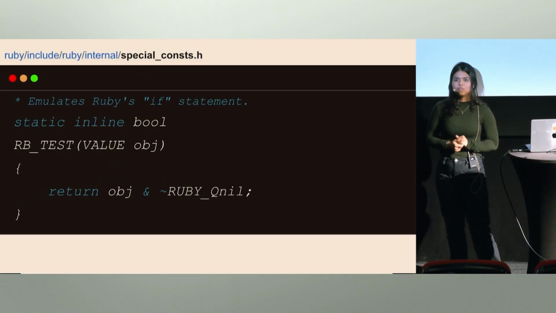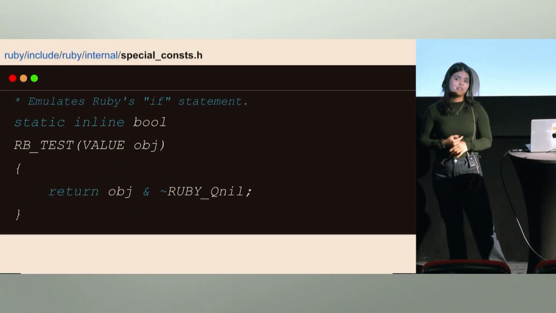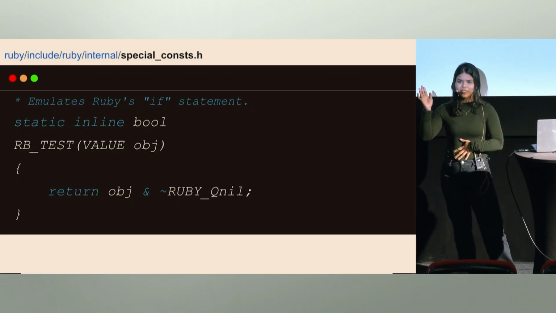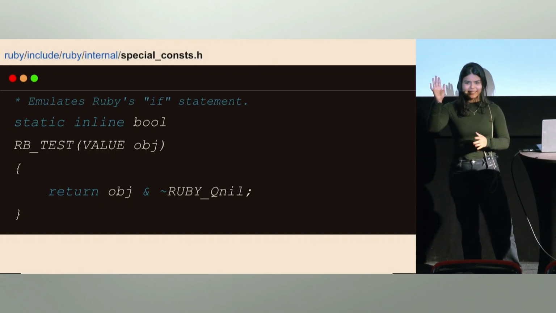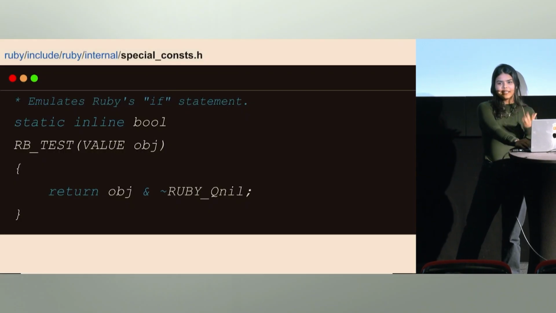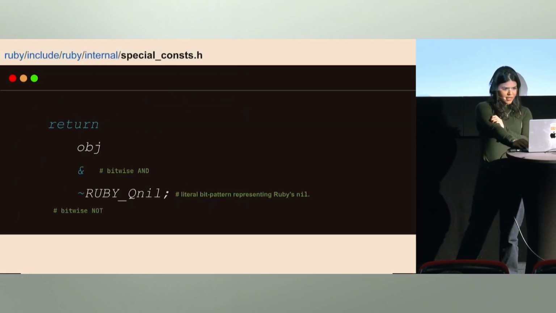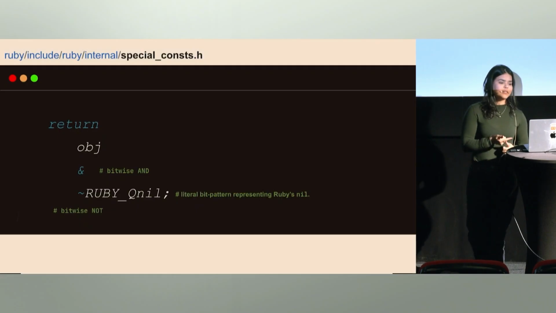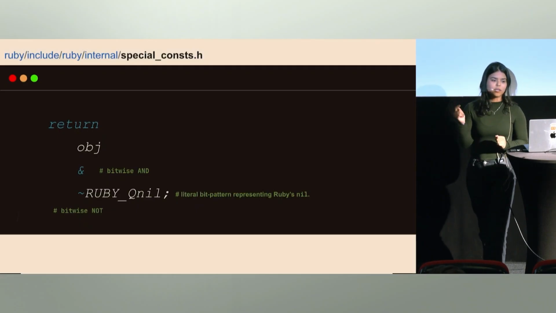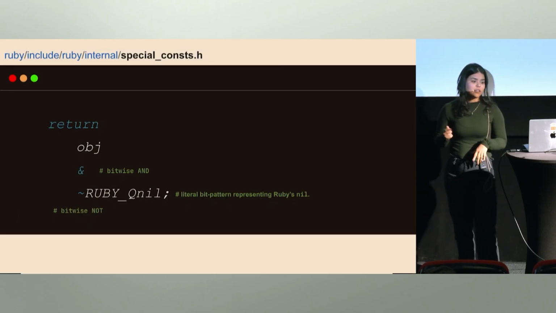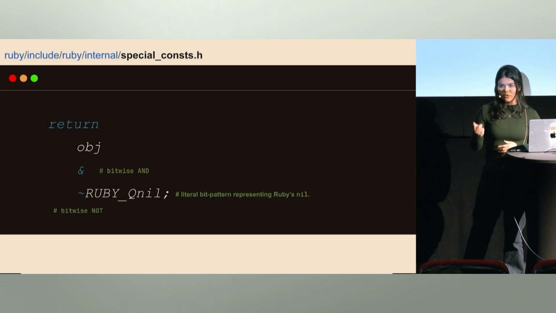We can look into Ruby's internals to see how this is implemented. Have you all looked into Ruby's C code before? Oh, only some of you. That's nice, enough people. We are now looking at C code, and we see an RB_TEST function where object is a Ruby value, the ampersand is bitwise AND, the tilde is bitwise NOT, and RUBY_Qnil stands for the literal bit pattern representing Ruby's nil.